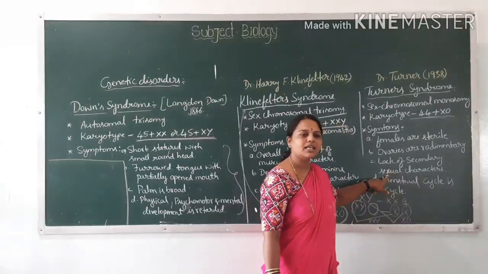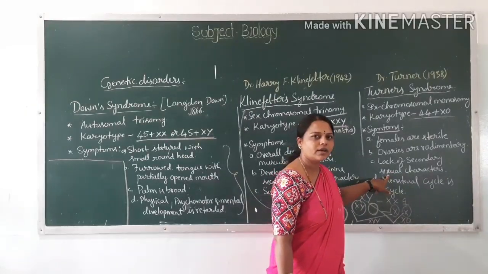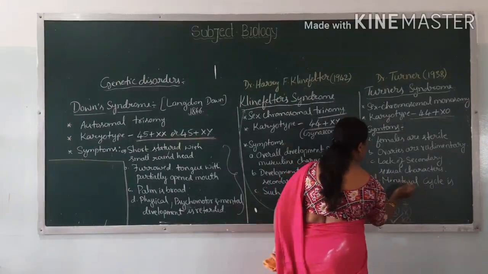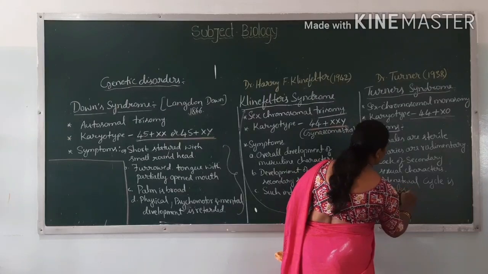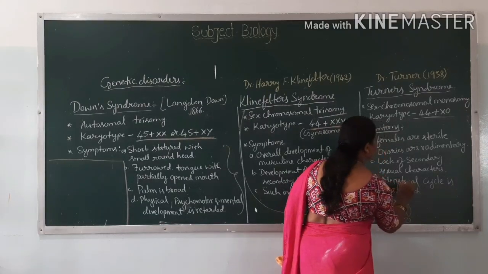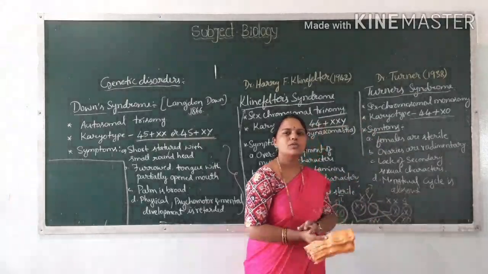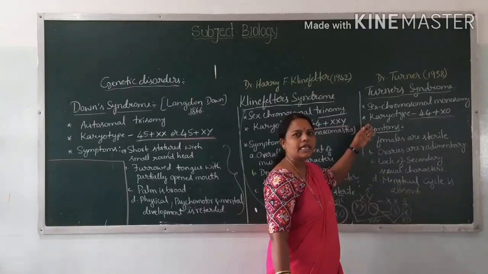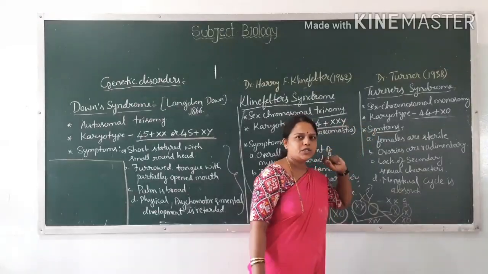The development of secondary sexual characters is not possible in this case. And the menstrual cycle is absent, because with rudimentary ovaries they are not able to produce the egg. So these symptoms are related to Turner syndrome.